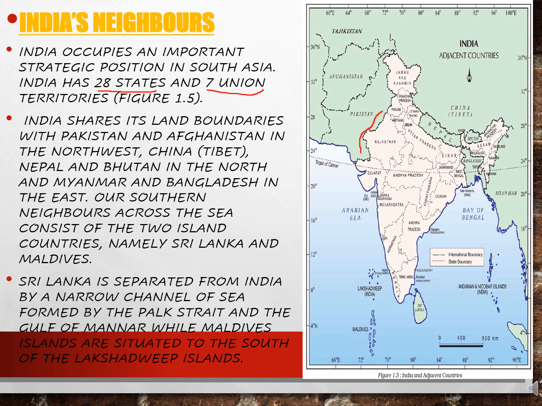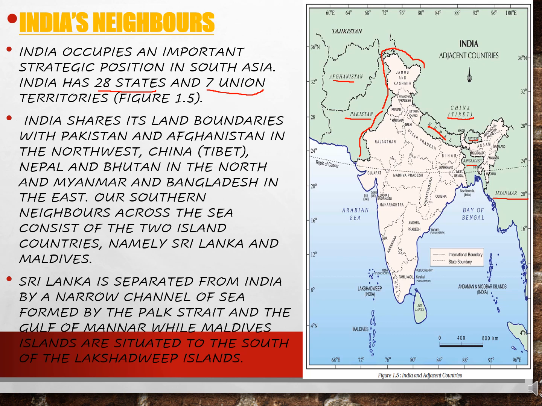You can see these are the boundaries, and these boundaries are shared by Pakistan, right? You can see Afghanistan. You can see Tibet, China, that comes under China. You can see Nepal. Likewise Bhutan in the north, Myanmar and Bangladesh in the east.